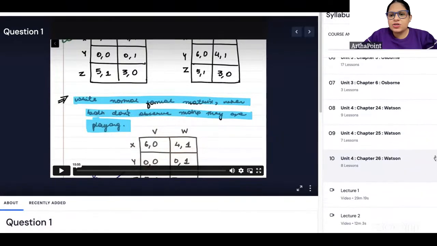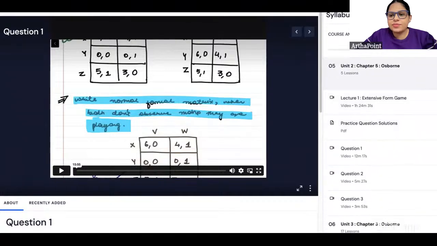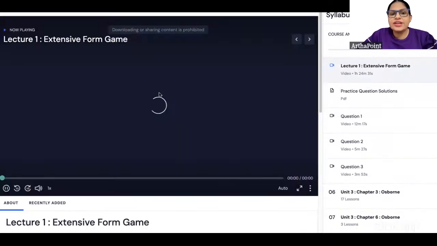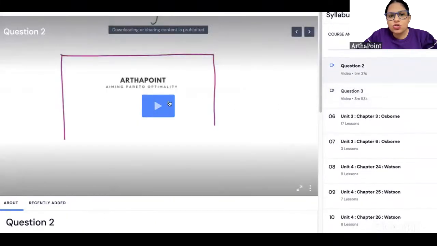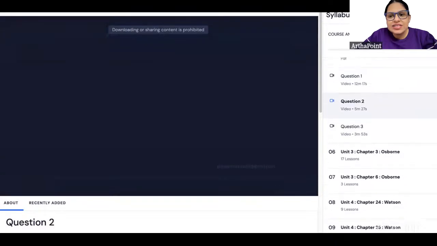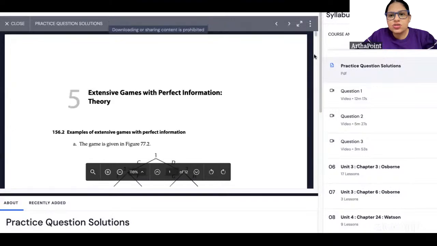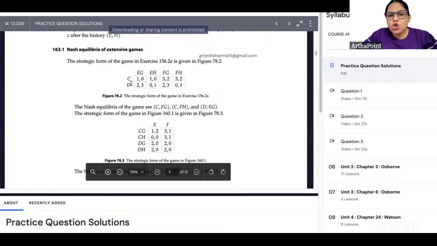if I go back to this unit 5, and if we talk about extensive form game, we have gone ahead and done that. Let me show you a practice question also. In the practice question also, we did exactly the same thing. And we had gone ahead and we had done questions where we had represented them as extensive form games and then as normal form games.